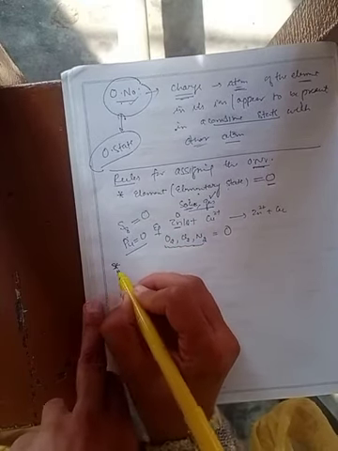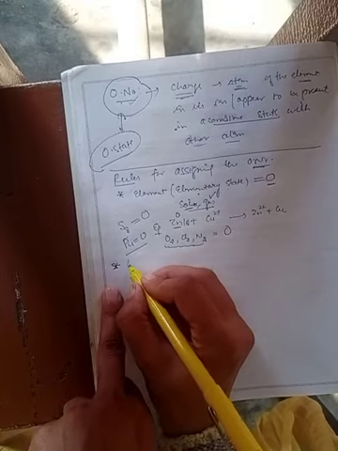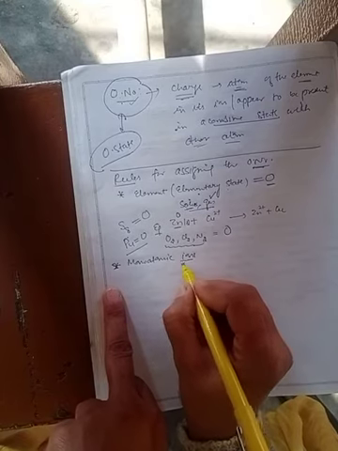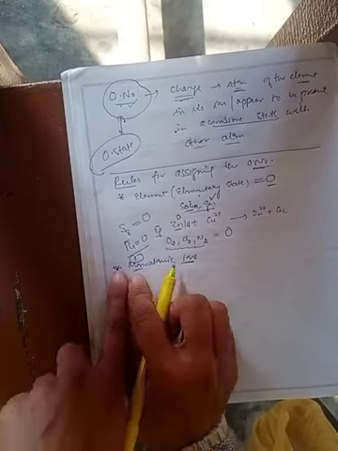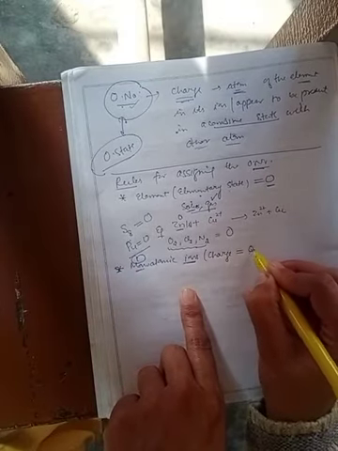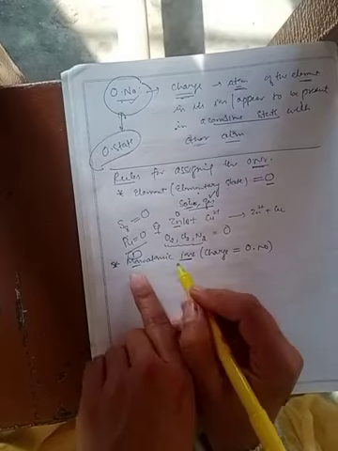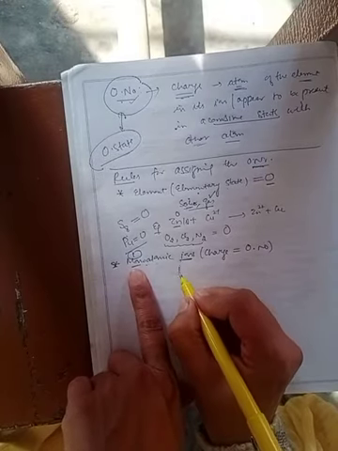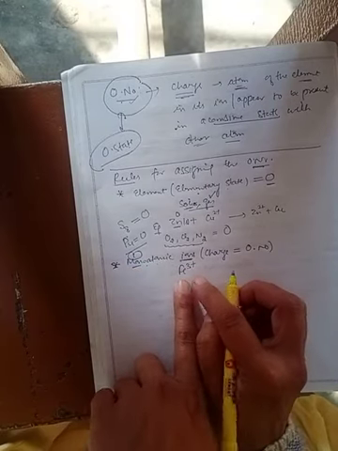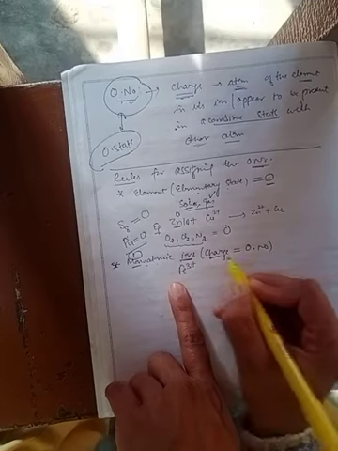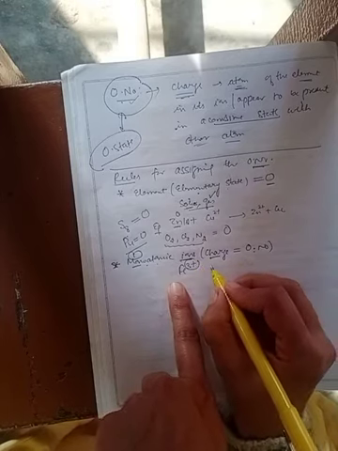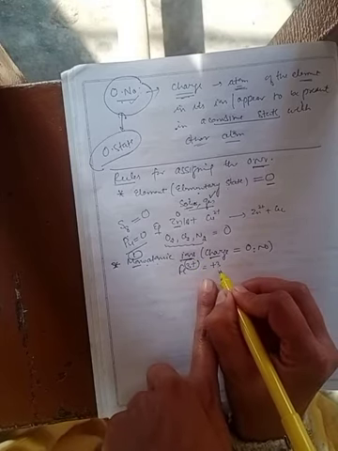The second rule is that in the case of monoatomic ions, monoatomic means the ions which consist of only a single atom. In that case the charge of the ion becomes equal to the oxidation number. Suppose we have taken the ferric ion Fe3+. Now what is the oxidation number of this Fe? The charge is equal to the oxidation number. The charge on Fe is 3 positive, therefore the oxidation number will be equal to +3.